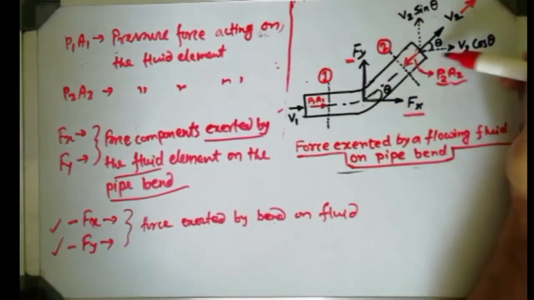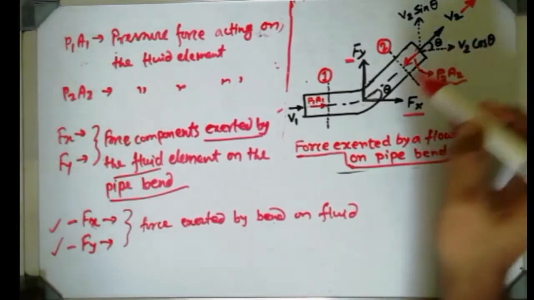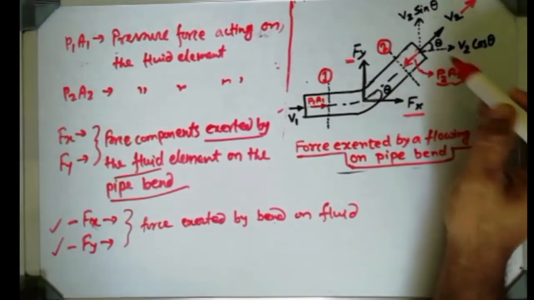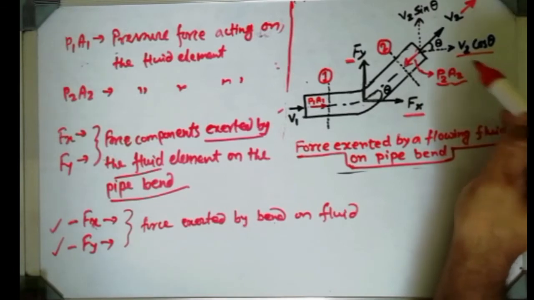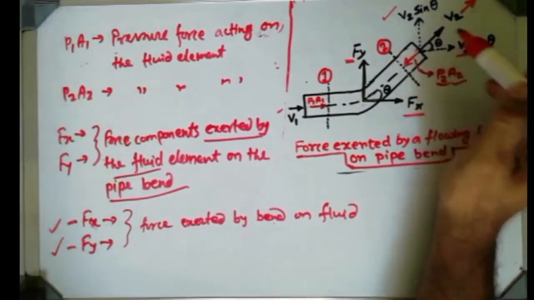Now coming to this part, this is the velocity of fluid which is going out of the pipe bend, that is V2, and if the bend angle is theta, then one component of V2 will be lying in the x direction and one component will be lying in the y direction.